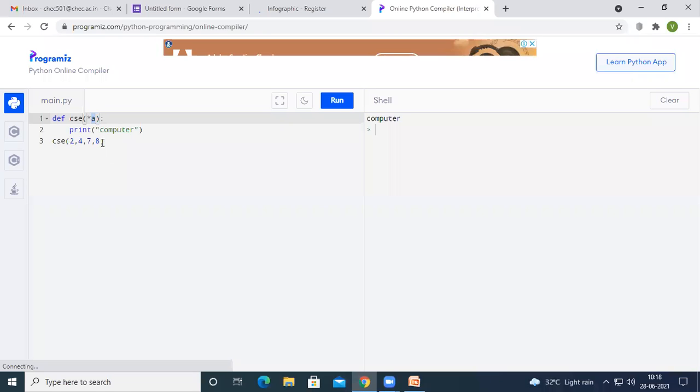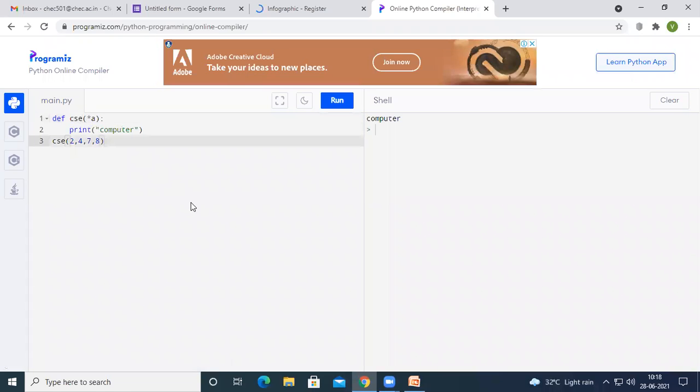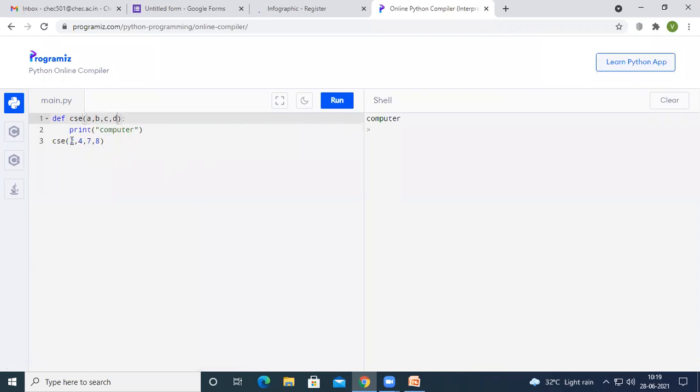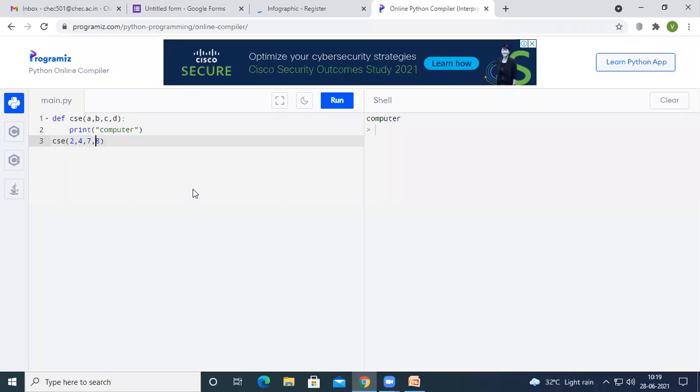After this, we covered the default parameters, or keyword parameters. Let us assume there are 4 parameters here, a, b, c, d, and if you run the code, it is going to be executed. Here 2 will be assigned to a, 4 will be assigned to b, 7 to c, and 8 to d. In whichever order we give the values, the same order of assignment is done for the parameters.